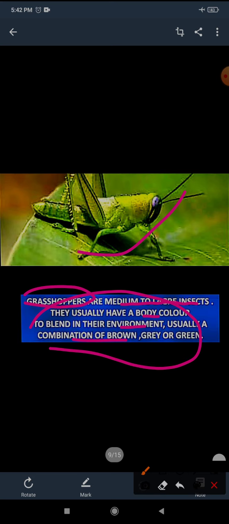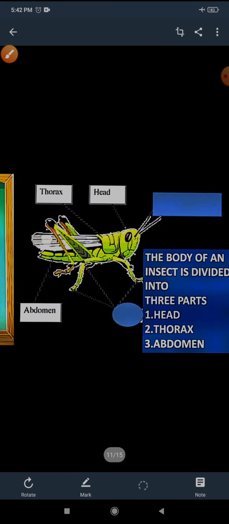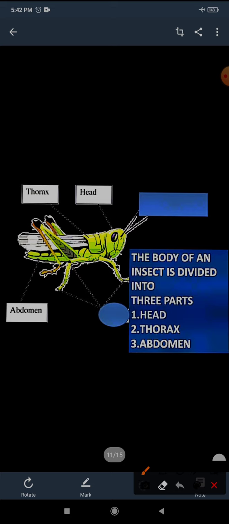Now, dear students, let's learn about the body parts of an insect. You have all understood what an insect is, now its body parts.